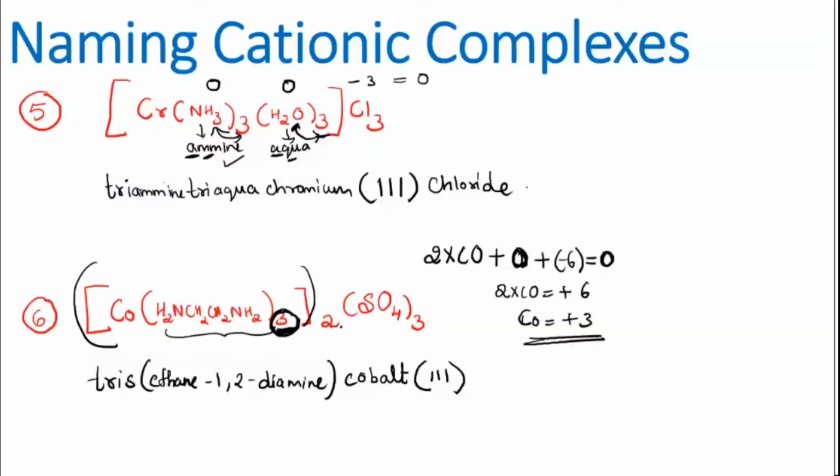Because the whole bracket has a 2, a little confusion can happen there. Most of the time we get complexes with only 1. Now this is with 2. So that's the reason I calculated it here, so that you know how to do it in case you come across such a compound. Yeah, so it is 3. Then coming to the outside ion, that is sulfate. So you will write sulfate.